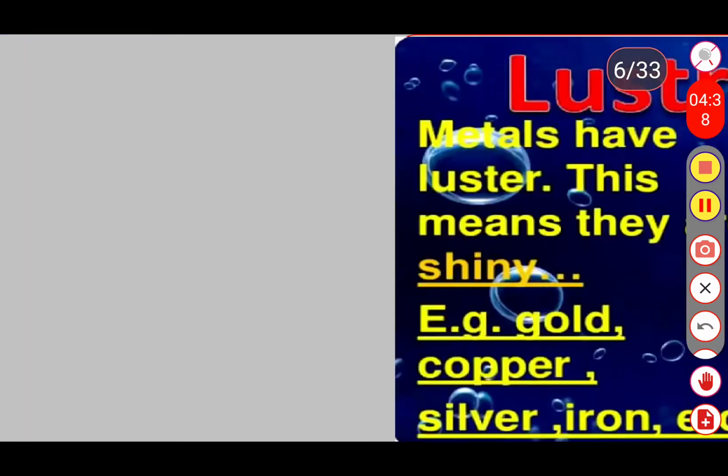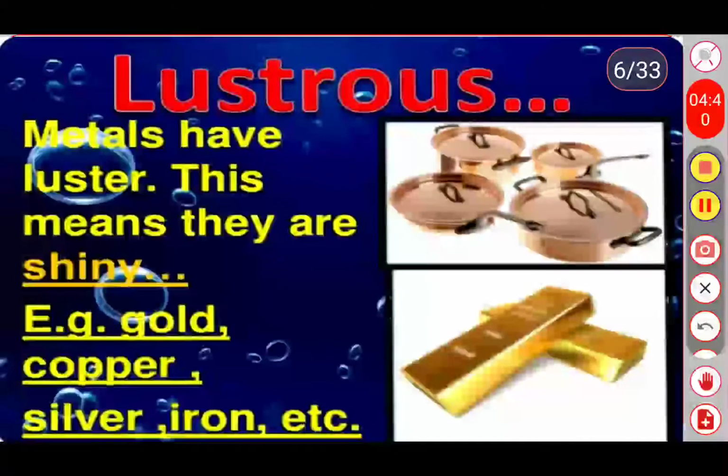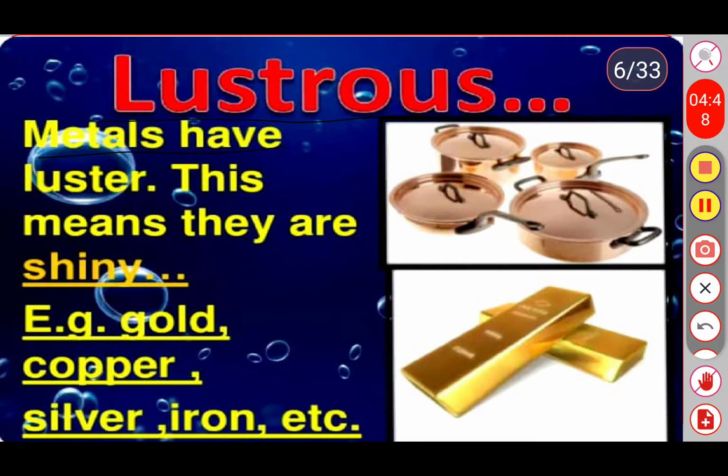The first property is lustrous. So what do you mean by lustrous? Metals have luster. This means they are shining. Lustrous means all the metal surfaces show shiny surfaces, for example gold, copper, silver, iron.